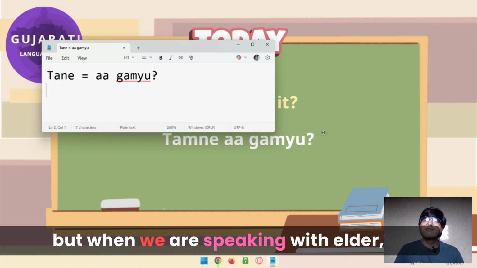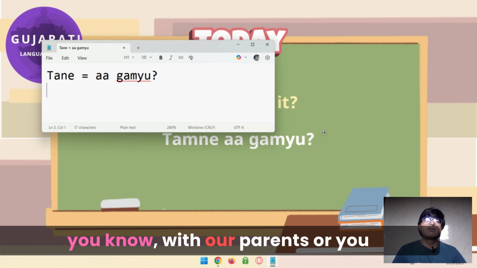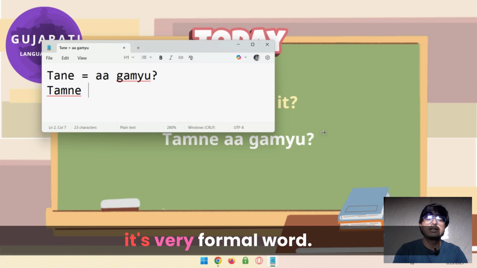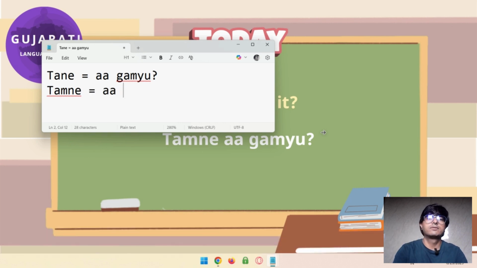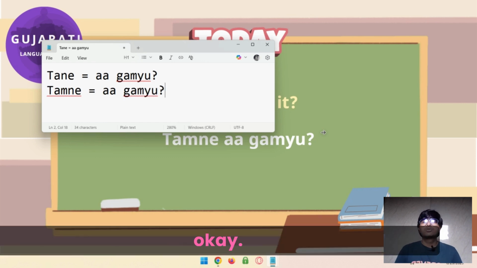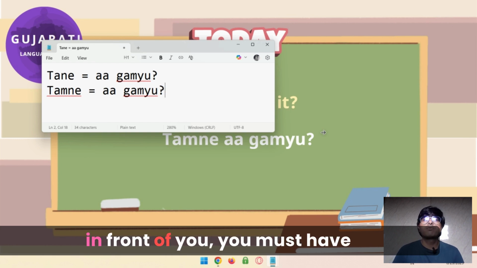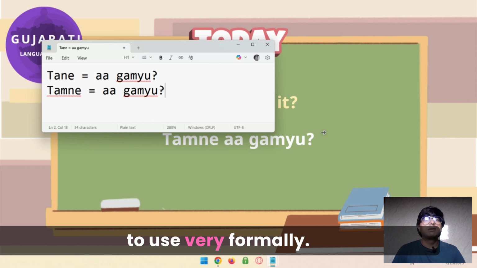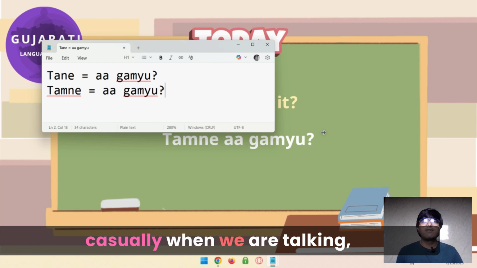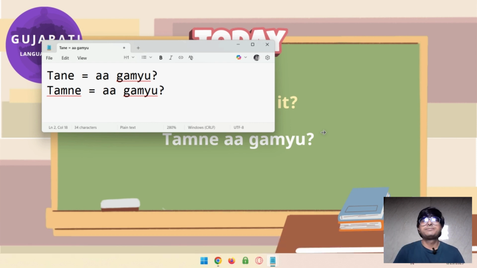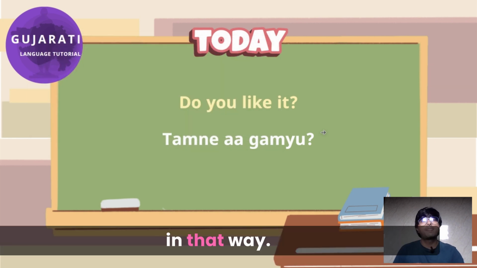But when we are speaking with elders, with our parents, that time we'll use tamane. It's a very formal word, a gamyu. So just make sure, if it is a very respectful person in front of you, you must use tamane a gamyu very formally. And for kids or friends, casually when we are talking, you can simply say tane a gamyu? Do you like it? Tane a gamyu? In that way.